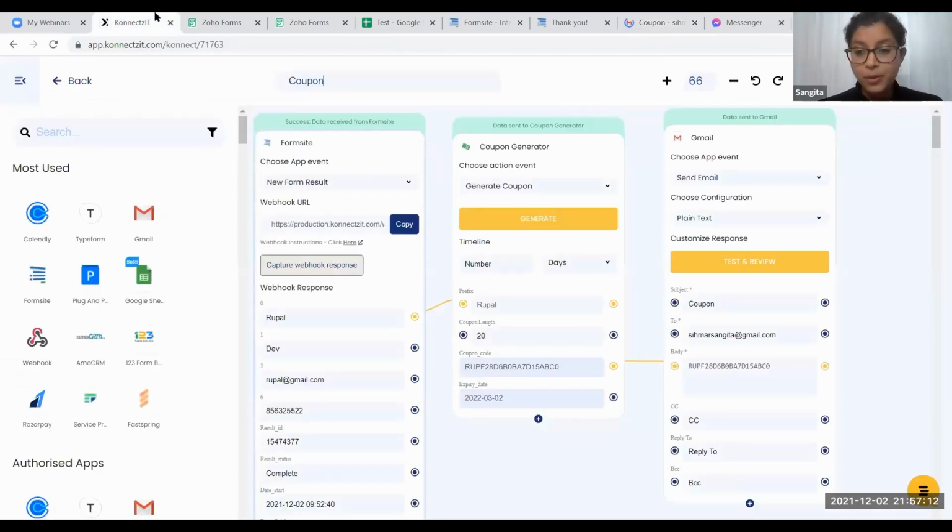So that's how exactly and easily you can use these add-on applications, which makes it extremely easy to automate your business. So I have finished explaining the add-on applications. From here, Rakesh will take on to explain the generic and the webhook applications. Thank you, Sangeeta. I think you can stop sharing your screen. So that was crisp, and hope you guys like the add-on apps Sangeeta was explaining.